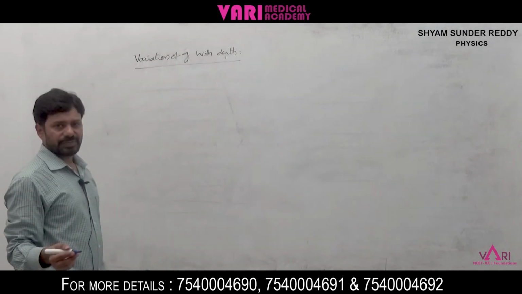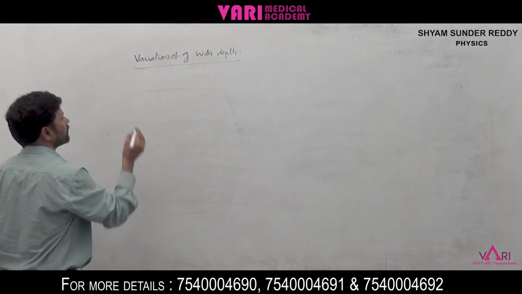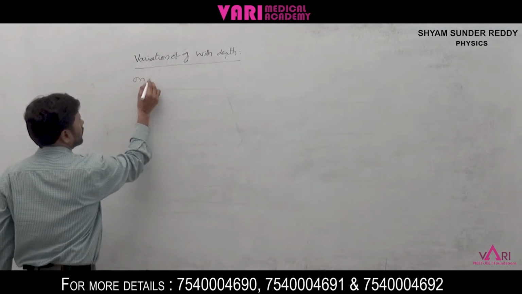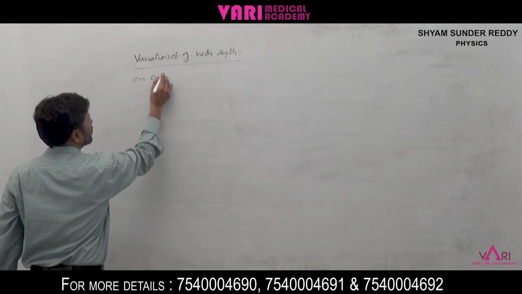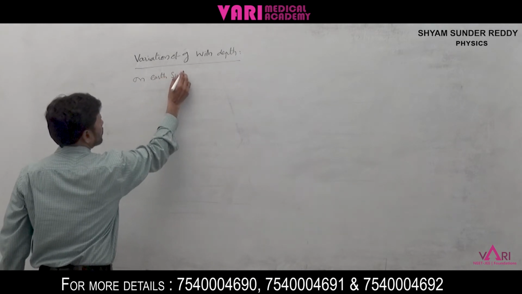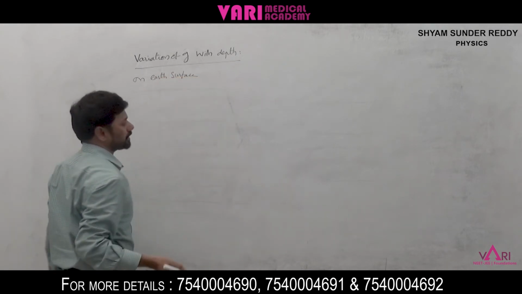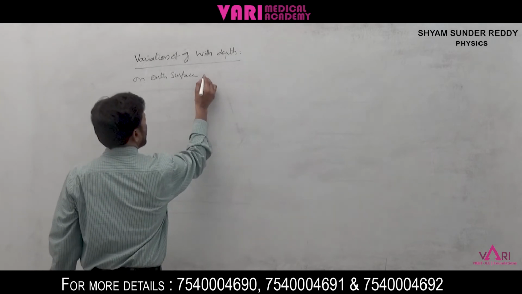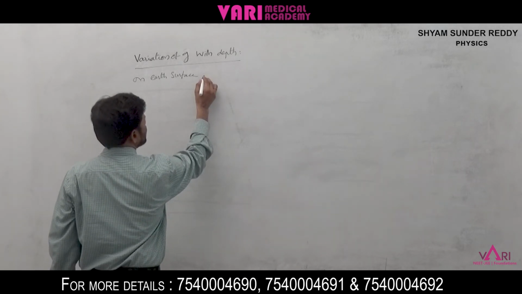On the earth surface, we know what g is.